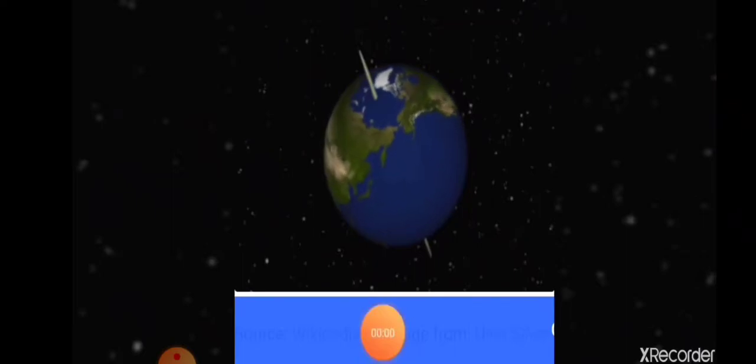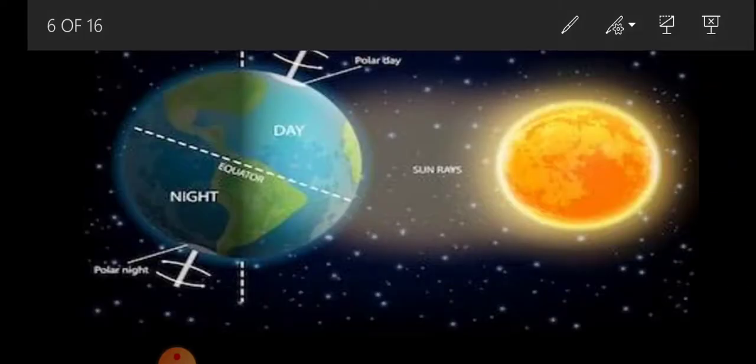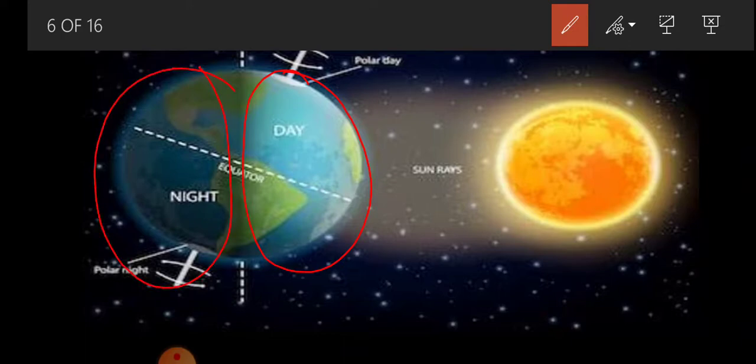Now we'll try to understand what is day and night cycle. So as you can see in this image, some of the region of earth is getting sunlight and some of the area of the earth is not getting sunlight. So the area of earth which receives the sunlight has day, and the area of the earth which does not receive sunlight has night.